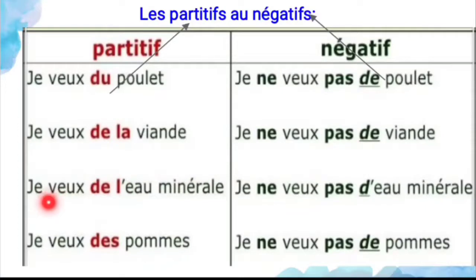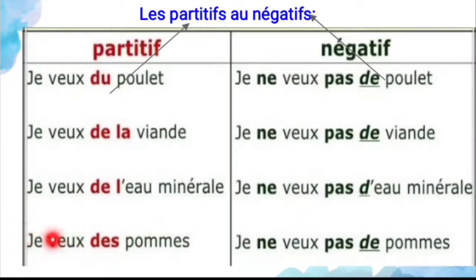And next one, je veux de l'eau minérale. So I want some mineral water. Here the noun begins with a vowel, so you have to use de l'. So je ne veux pas d'eau minérale. So here also you have to use d'. Why? Because the noun begins with a vowel. So I don't want the mineral water.